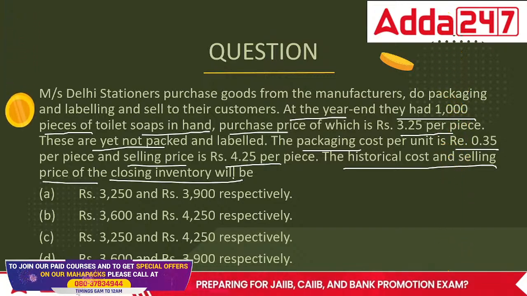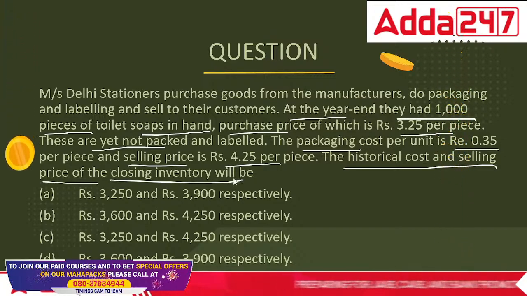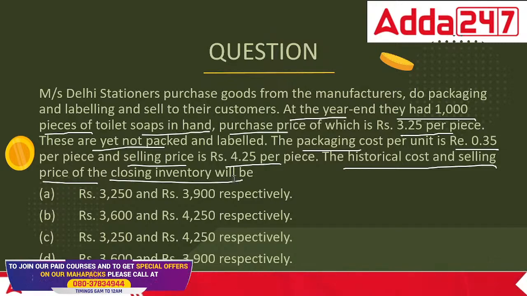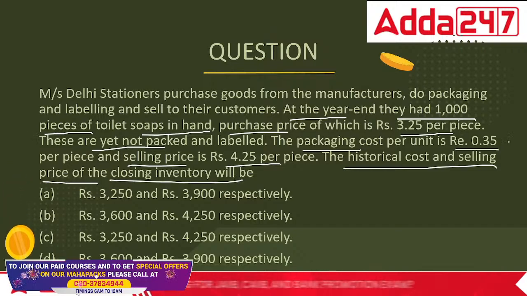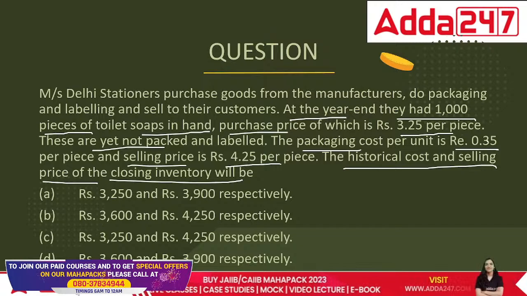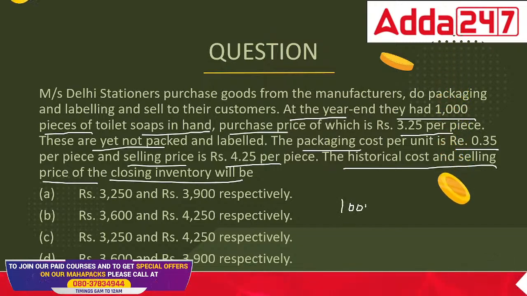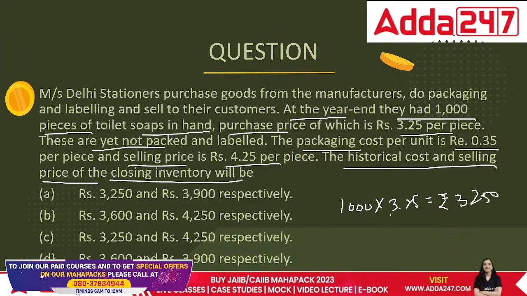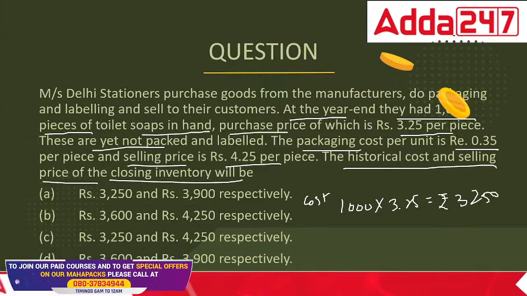See, this is the point where they are testing us. The cost is what? We haven't spent this 0.35 yet, isn't it? So I would have spent 1,000 multiplied by 3.25, that is rupees 3,250. This is my cost till date, as the packaging is not done yet.